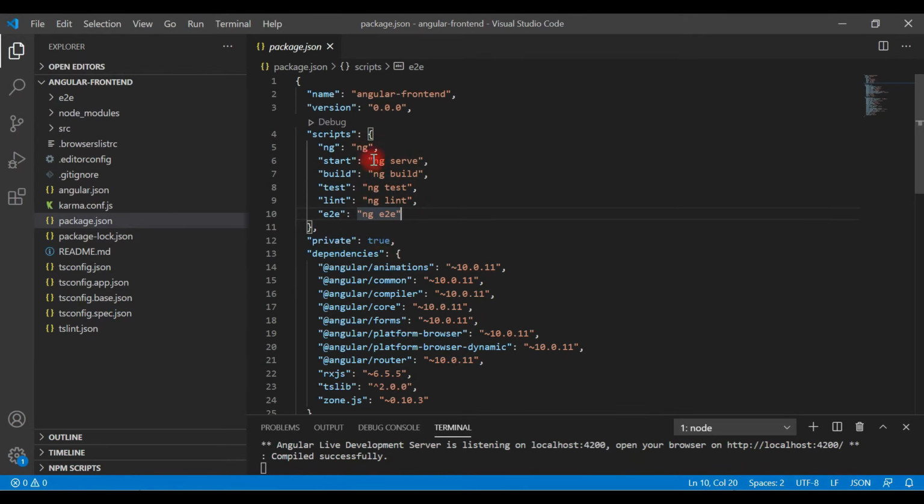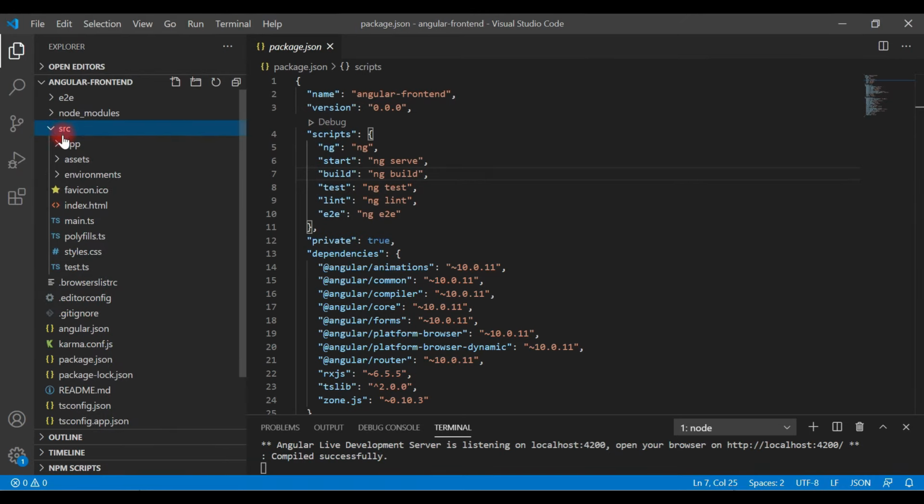This is something like the maven pom.xml file where we keep all the dependencies, right? This looks similar to that. And here are a few scripts like start, ng serve, ng build in order to build our Angular project, ng test to run test cases. Whenever you run the command npm start, it internally calls ng serve to run the Angular application. So this is the package.json file.